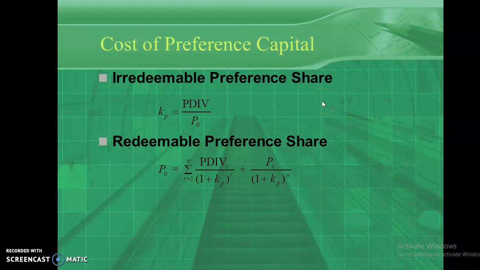So these are the formulas associated with the cost of debt and cost of preference shares. When we work out the problems, you will understand the calculation part and all.